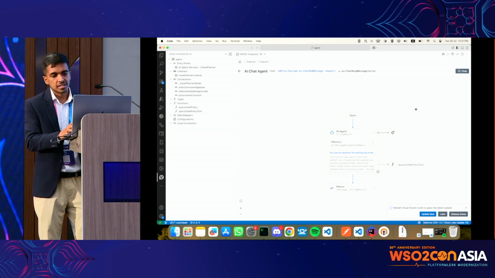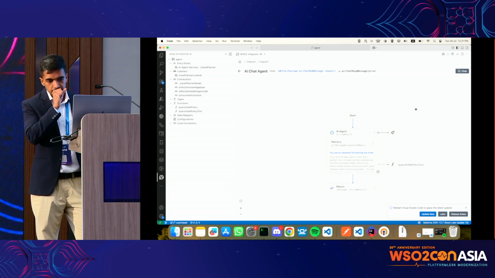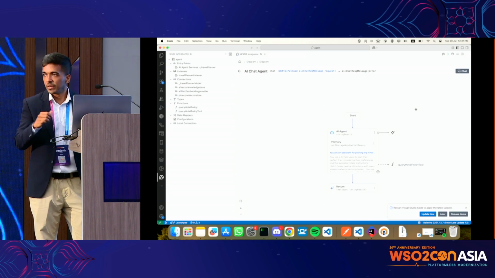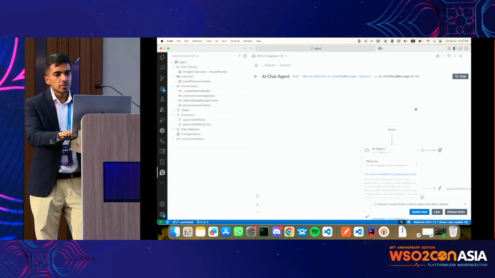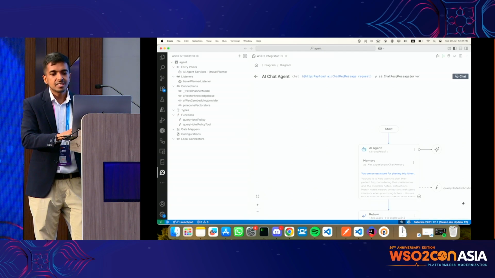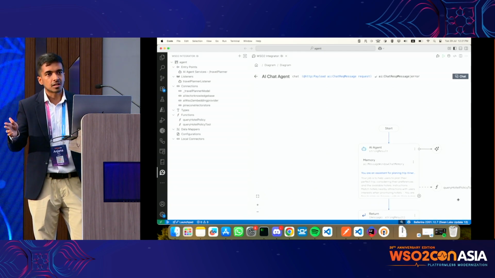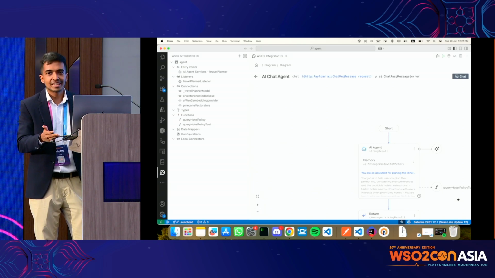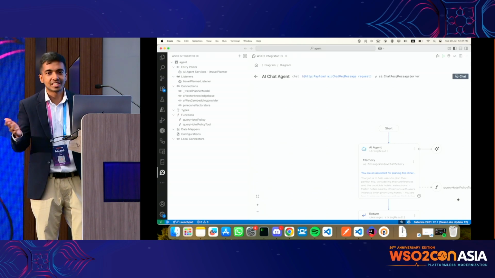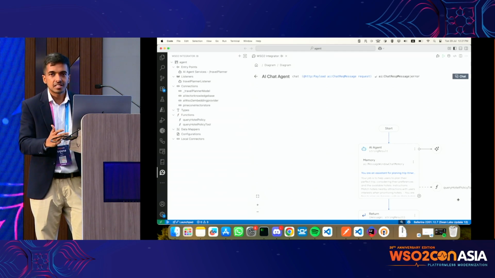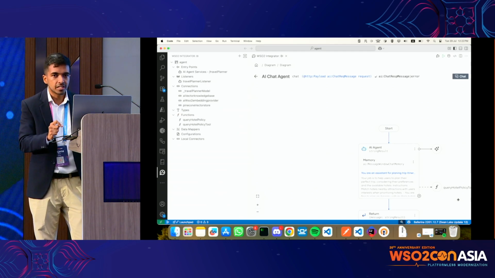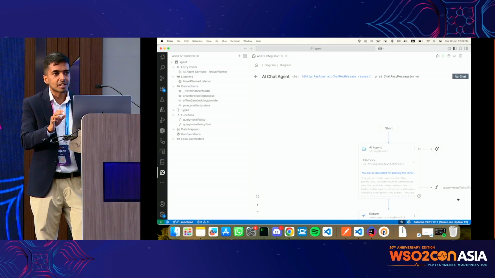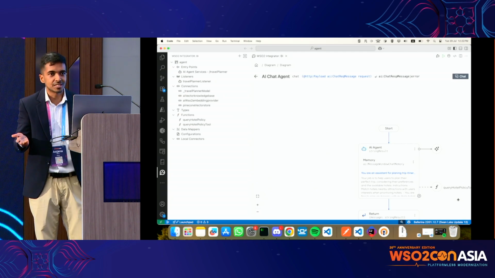This is the most critical part. We need to think, let's say the user is going to say, plan me a trip to Sri Lanka for 5 days. That's the normal user query. People are not going to explain the whole thing. So to answer that efficiently, we need to think about what tools we need. The first thing is we need to know what hotels we have in our systems.